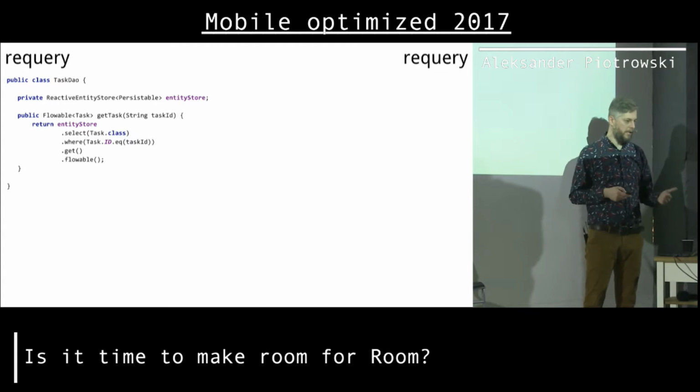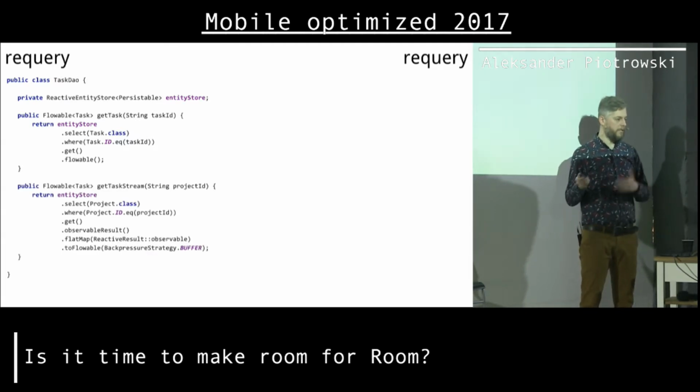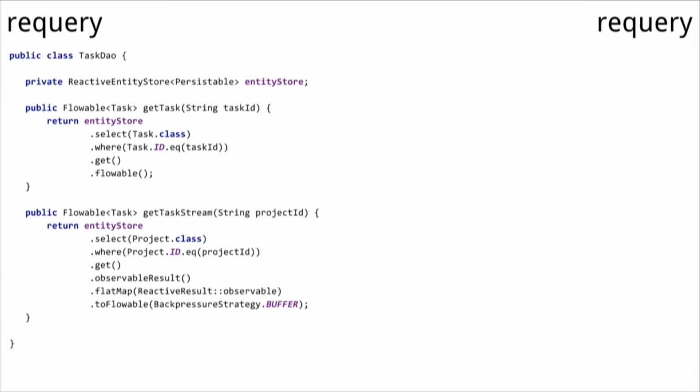So if there was no data in the database, the stream will complete, I will get no error, I will just get no data, that's that. I can ask Requery to observe the table for me, like here, just use this extra line here, observable result, and now this stream doesn't complete, and if something new arrives in the table, I will get those new elements in that stream.